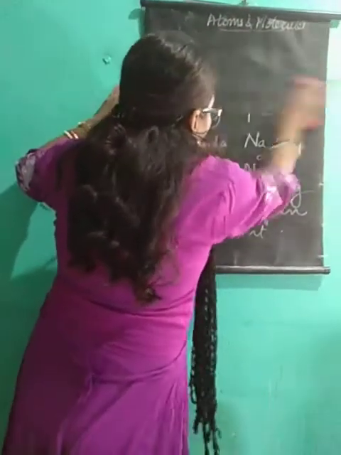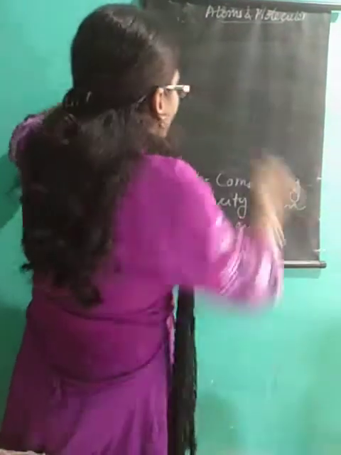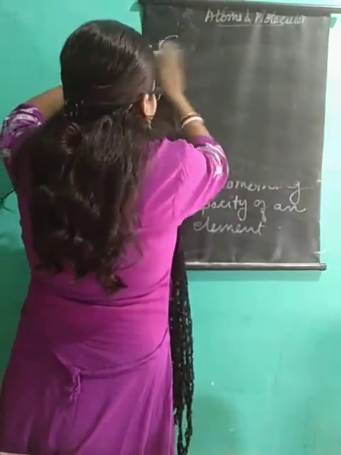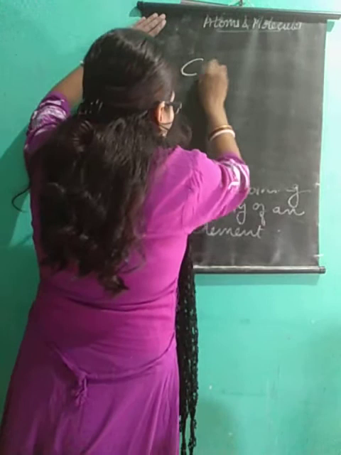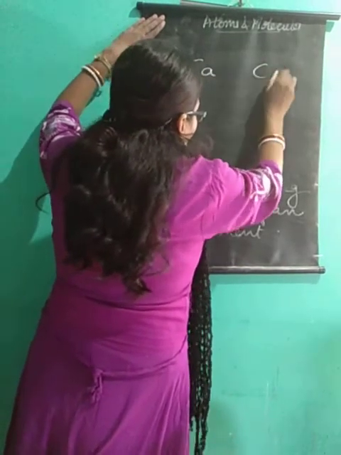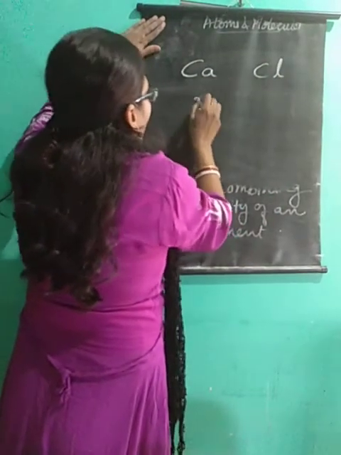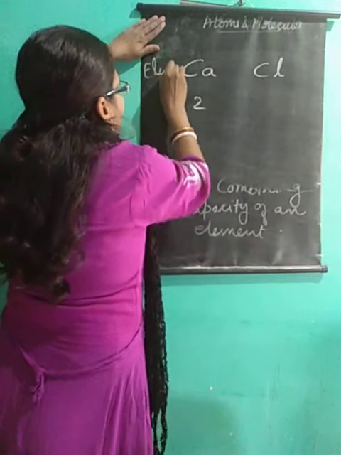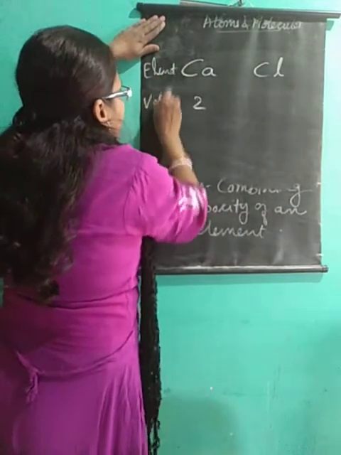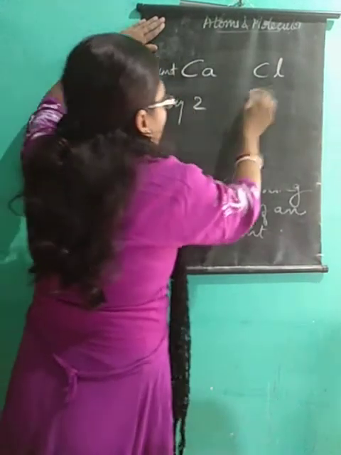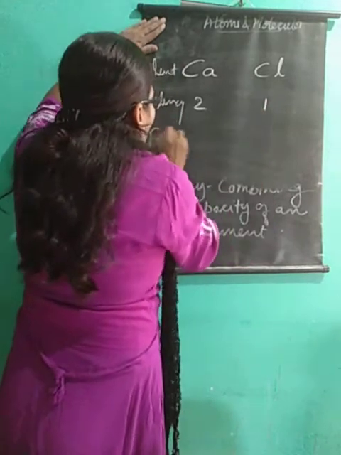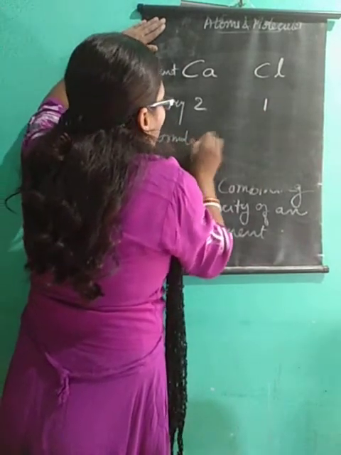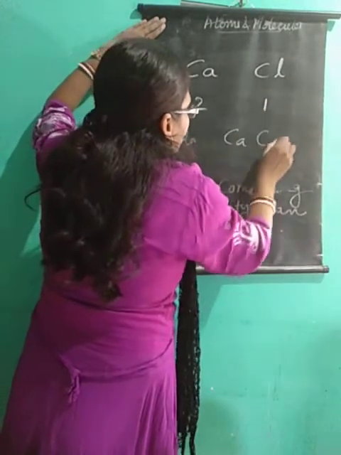Another one I'll tell you, calcium chloride. Calcium chloride contains calcium and chlorine. This is your element and this is your valency. Chlorine is 1. What is the formula? When you are writing the formula, you write Ca and Cl.